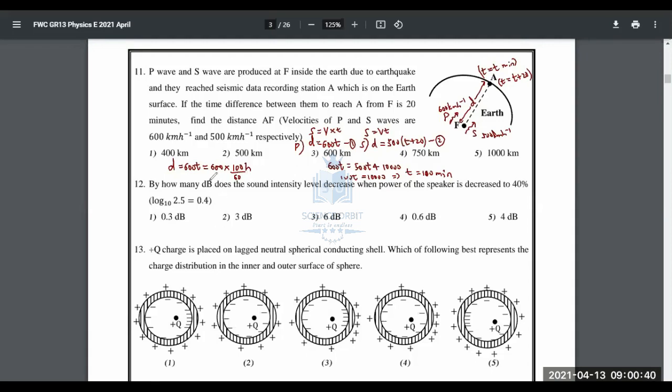Because now you have to be a little careful here. 600 is in kilometers per hour, so time must be substituted in hours to get the final answer. So 100 over 60 hours. Therefore, what is the answer, people? Third one, isn't it? Wait, no, sorry, not third one. 10 into 100 is 1,000. Sorry, 1,000 kilometers is the answer. Sorry, fifth one. Fifth one is the answer.